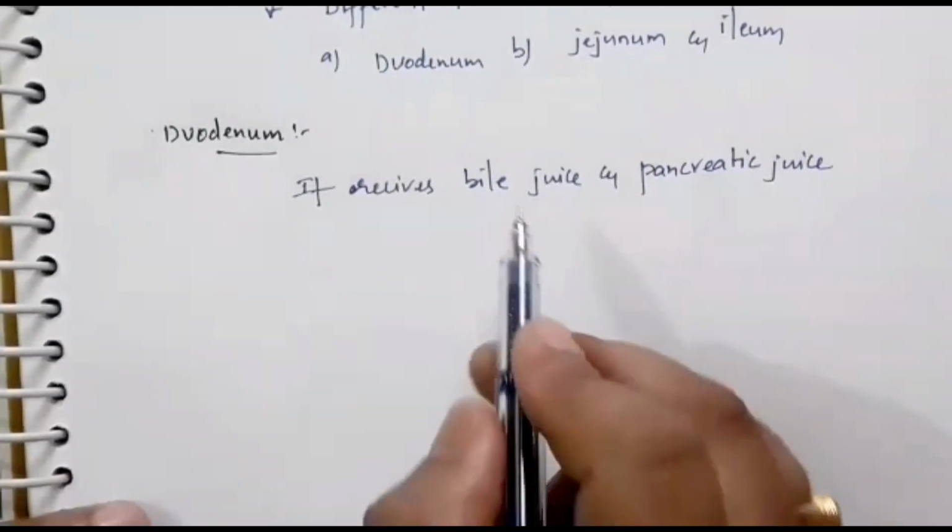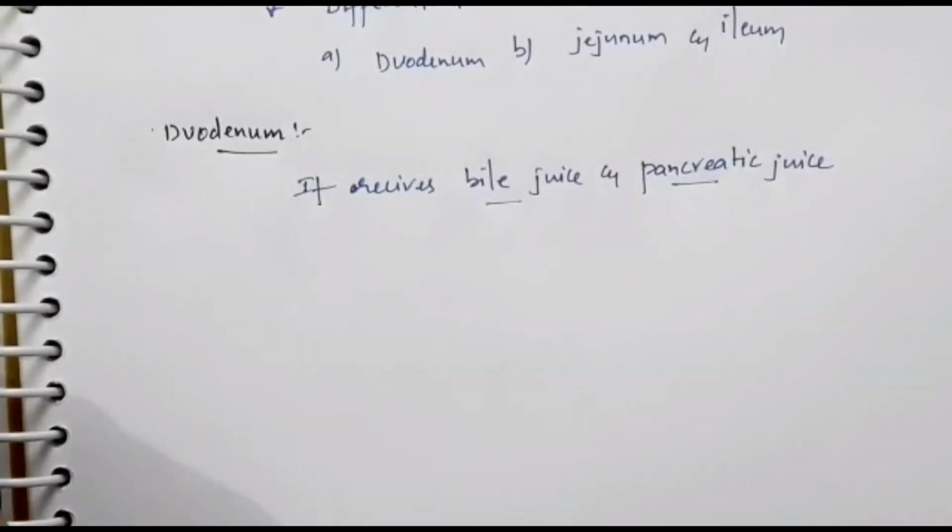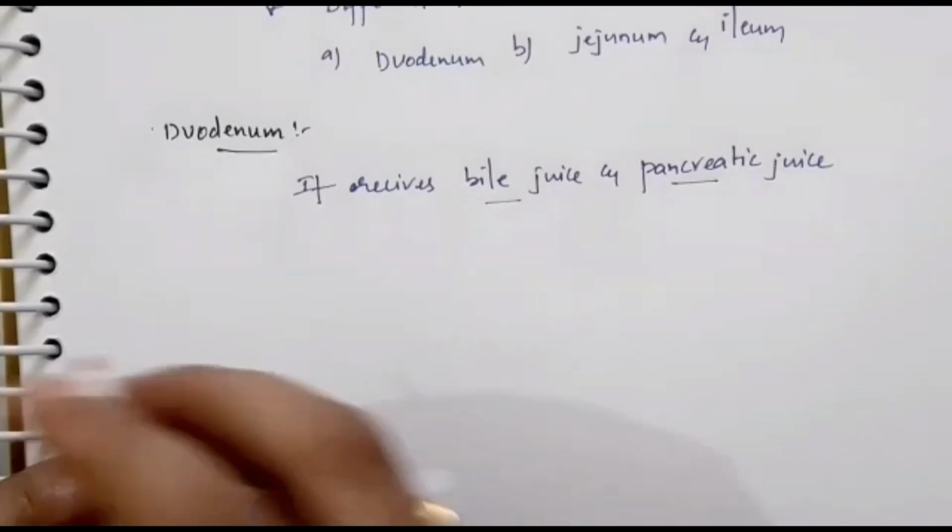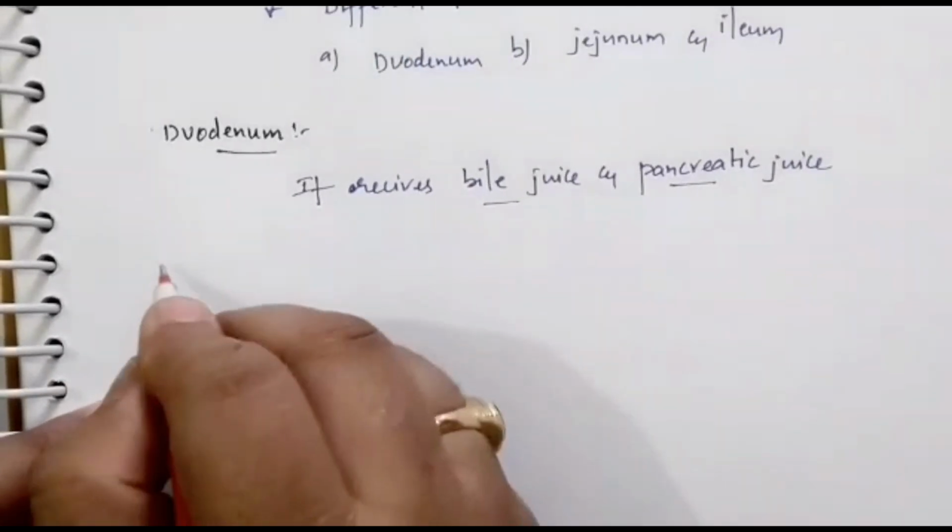The liver releases a juice called bile juice. The pancreas releases pancreatic juice. So let us discuss what is the role of the liver and pancreas. So first of all, the liver.